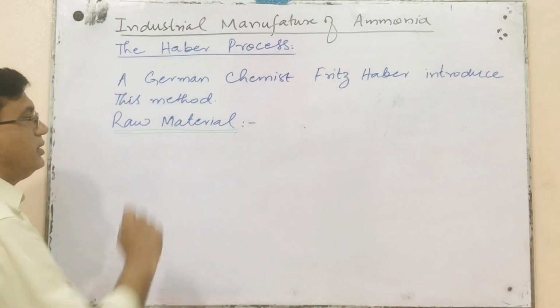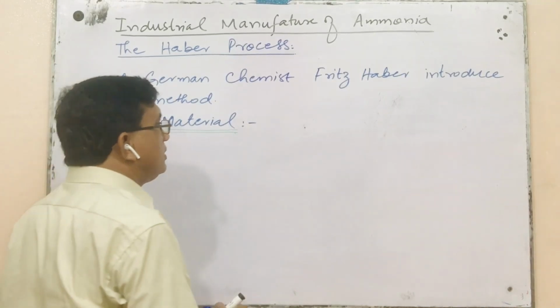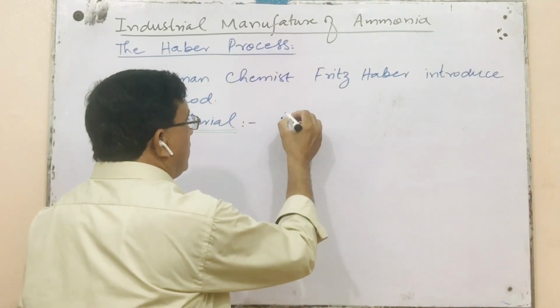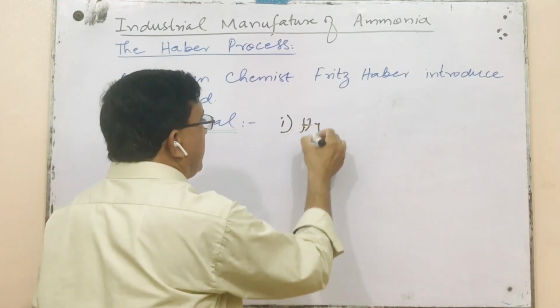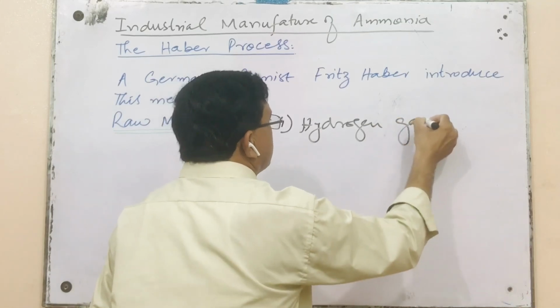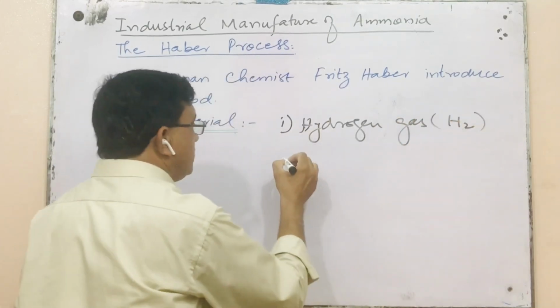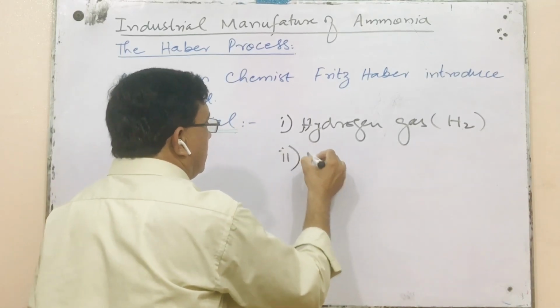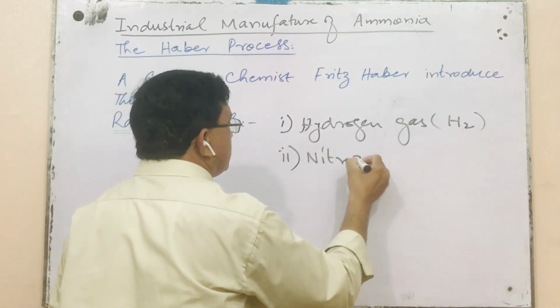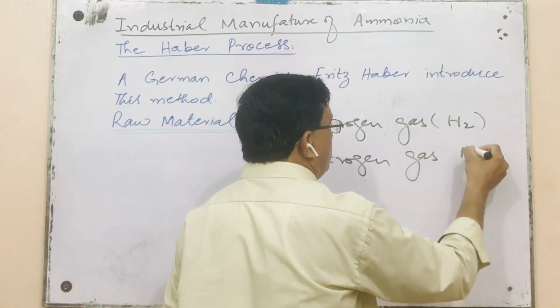What were the raw materials? The raw materials for the Haber process were, number one, hydrogen gas, H2, and second, nitrogen gas, N2.